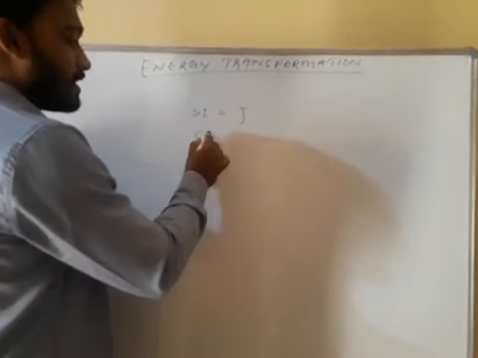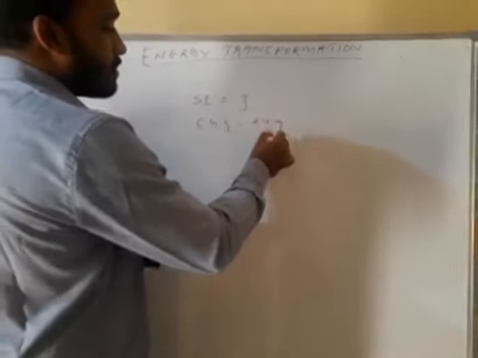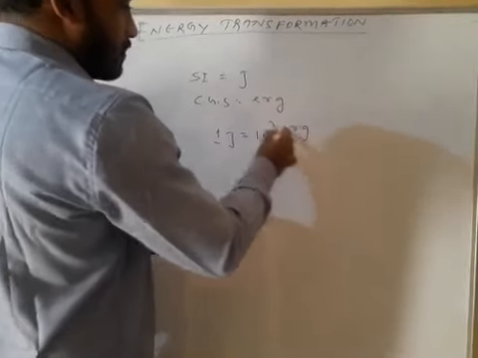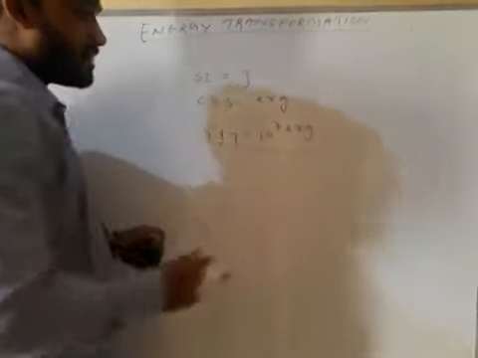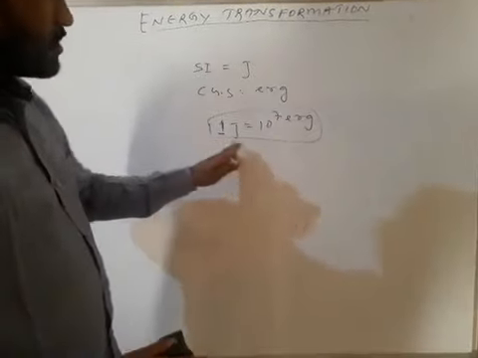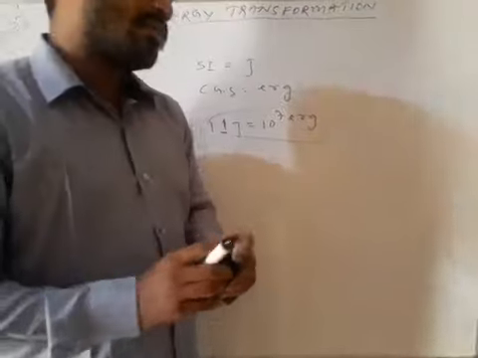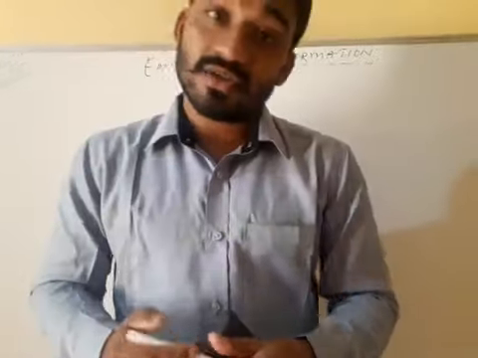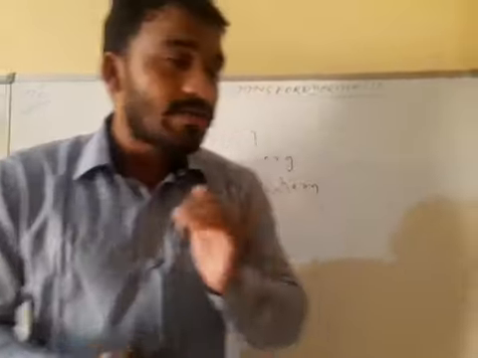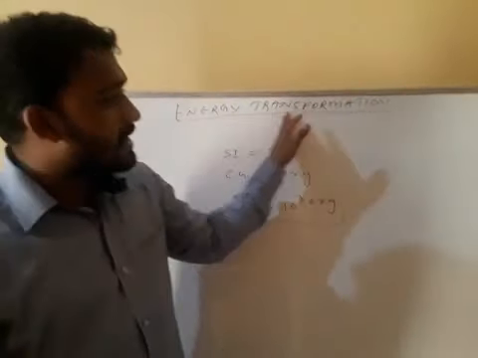So the SI unit of energy is what? Joule, whereas the CGS unit is erg. Very important: 1 joule is equal to 10 to the power 7 erg. How much? 10 to the power 7 erg. Understood? Today we will start energy transformations.